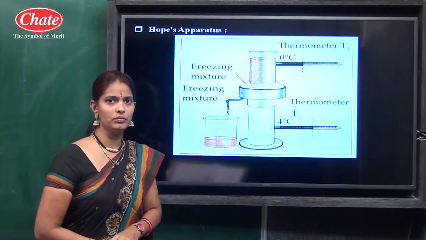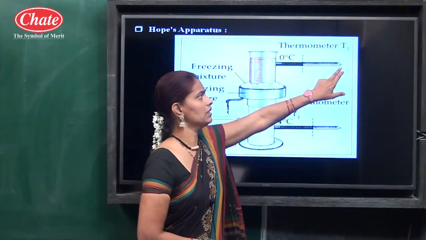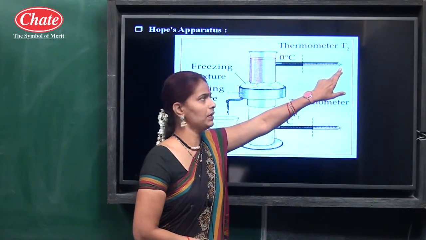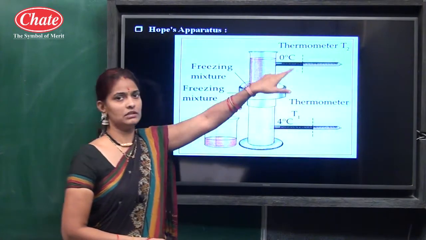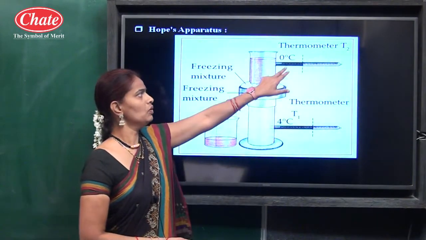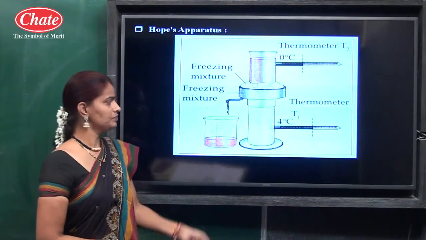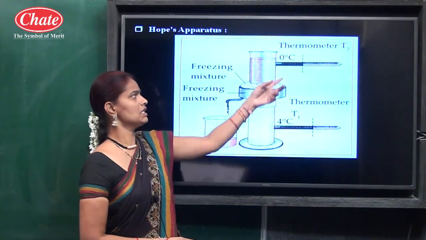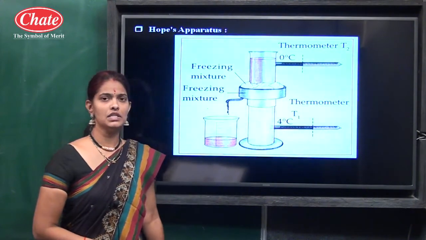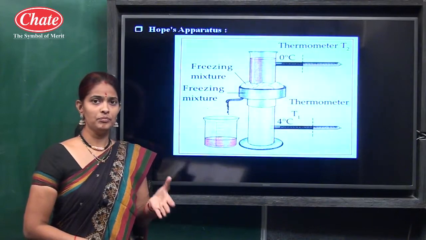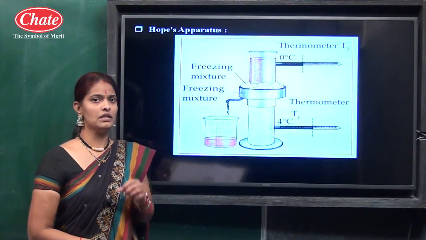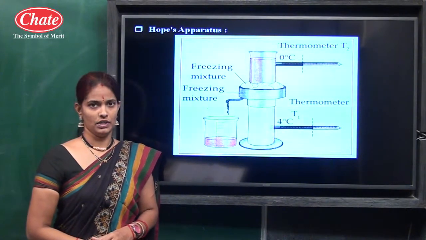Then the water starts to flow at the upper part of the cylinder, and the second thermometer T2 shows a change in temperature, up to 4 degrees Celsius and then 0 degrees Celsius, because between 4 degrees Celsius and 0 degrees Celsius water shows exceptional behavior, known as the anomalous behavior of water.